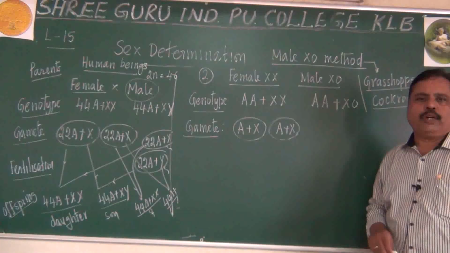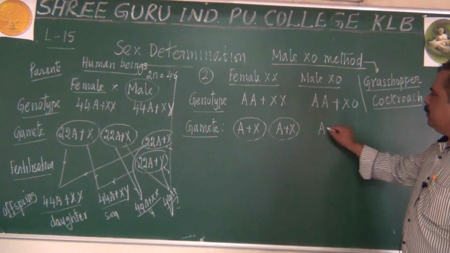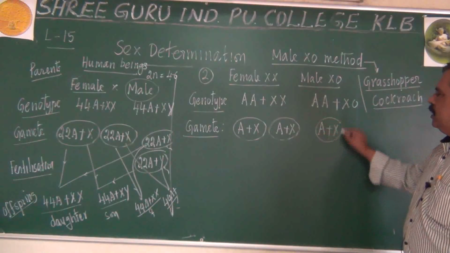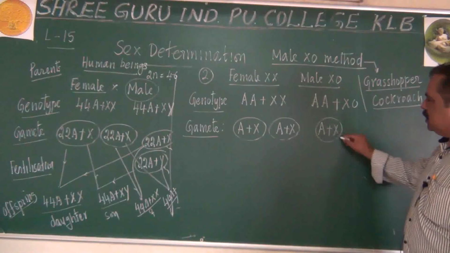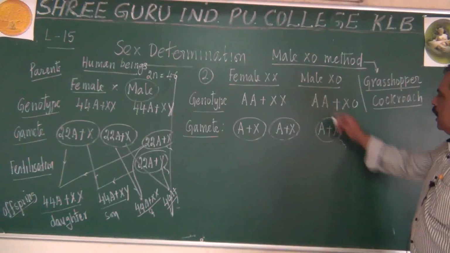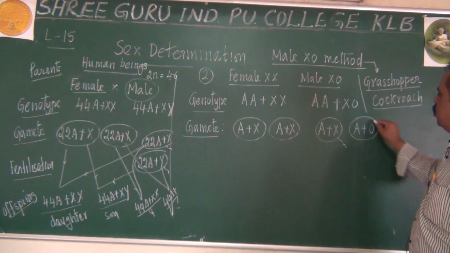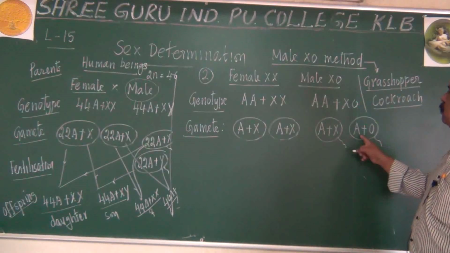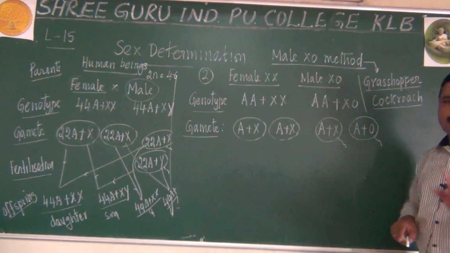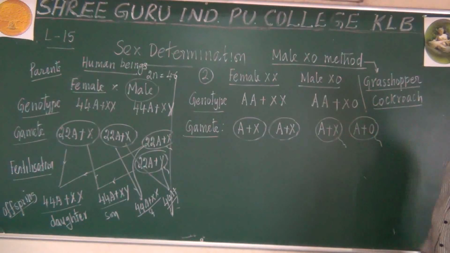What about father or his male parent? It will have A plus X. Remember this point. One of the sperms will be containing A plus X. Another sperm will be containing A plus 0 only. This sperm is not receiving any allosome. It is not having allosome. What do you infer from this?